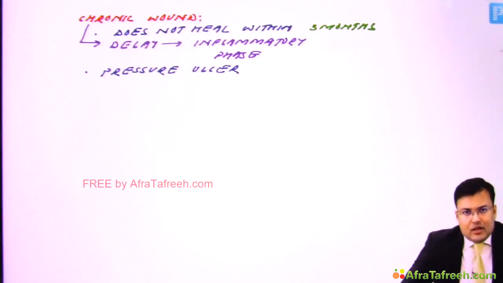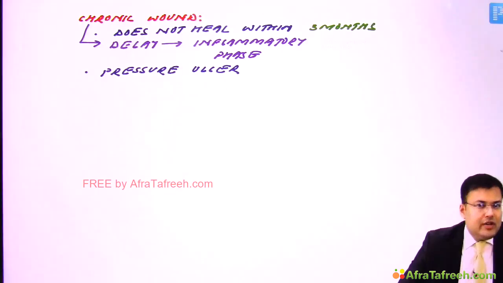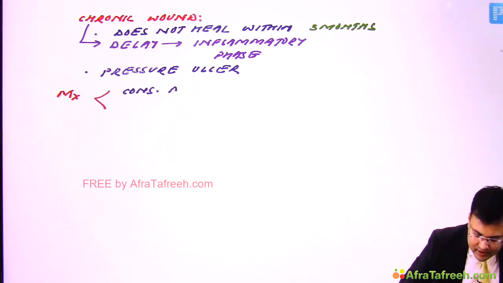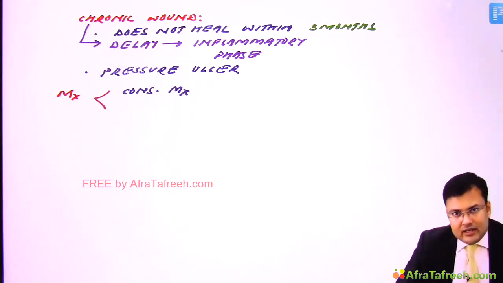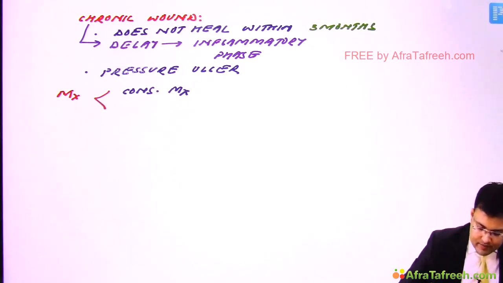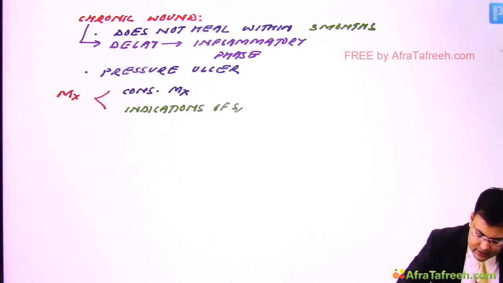Clear? Generally in chronic wound, what is the treatment? See, prevention is better. So we have to promote the healing. So in majority of cases, what? Conservative management. Most of the patients are managed conservatively. We will discuss pressure ulcer in detail. Then questions are asked: what are the indications of surgery in chronic wound? Indications of surgery.